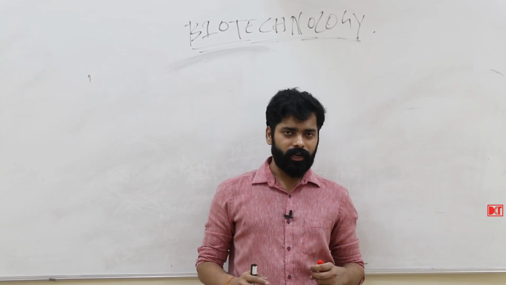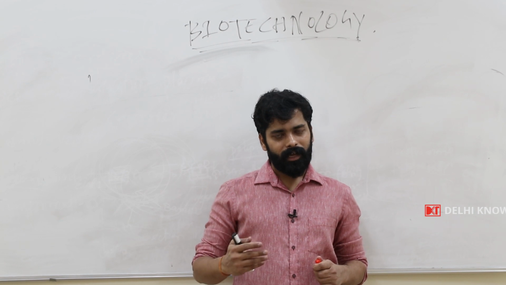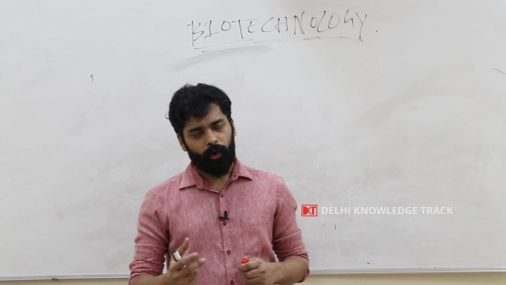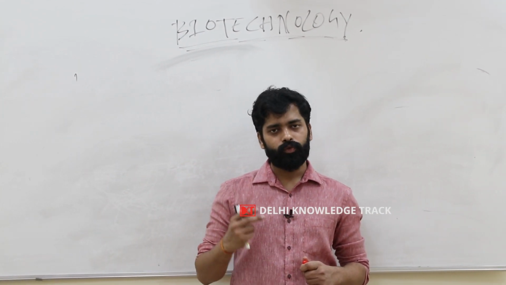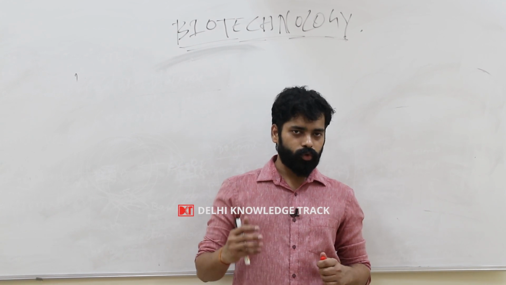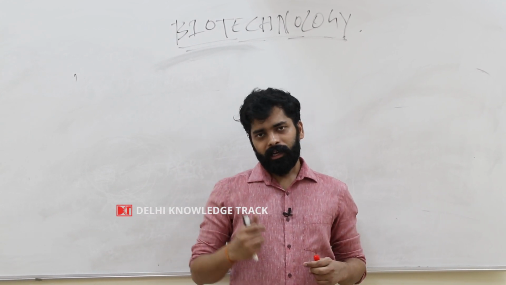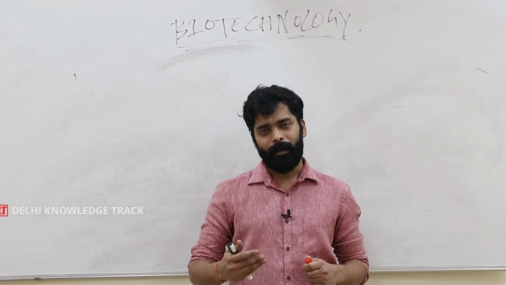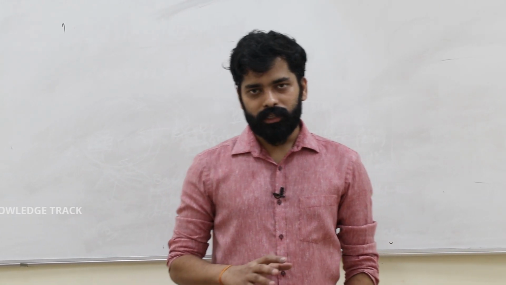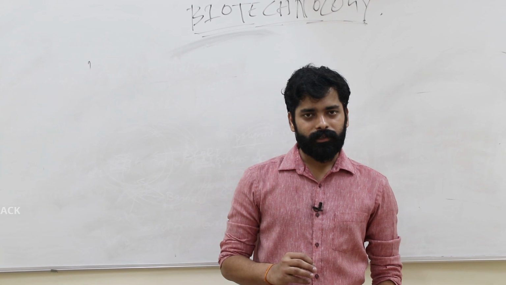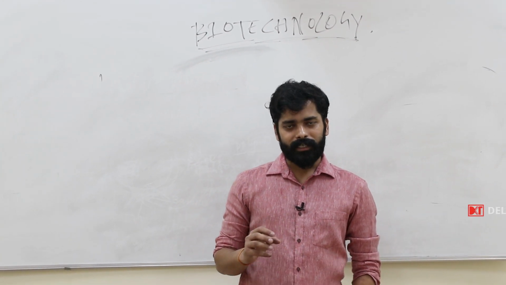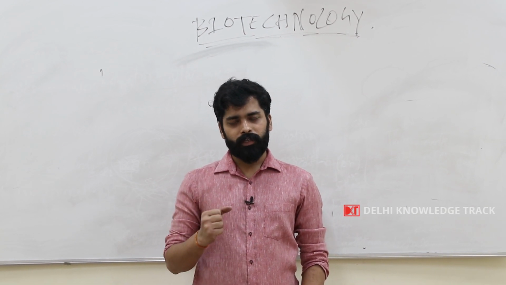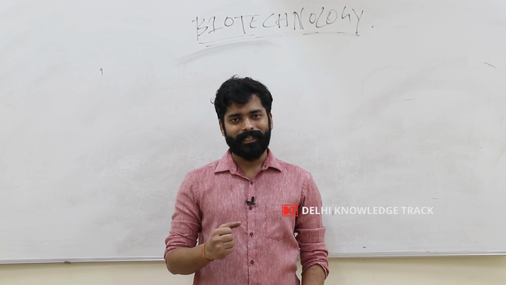Then a few bioreactors come with pH and temperature regulators that are very important, because bacterial growth depends upon the pH and the temperature, so it is important to maintain the pH as well as the temperature. So the bioreactors which come with a pH regulator or temperature regulator are important for industrial application. With this, I would like to conclude the chapter biotechnology, principles of biotechnology. We have seen in detail how we can synthesize a product which is of interest to humankind by using biotechnological process, by using recombinant DNA technology.